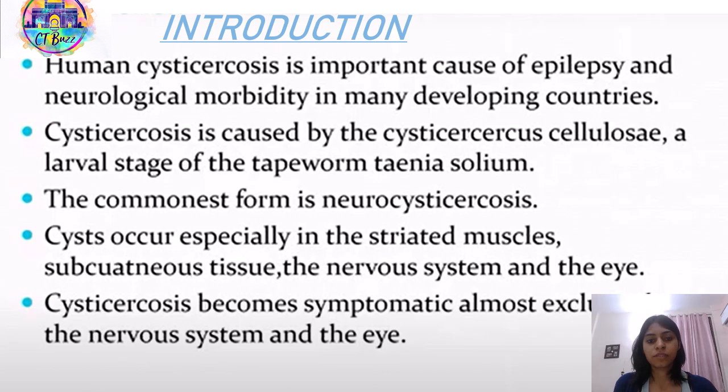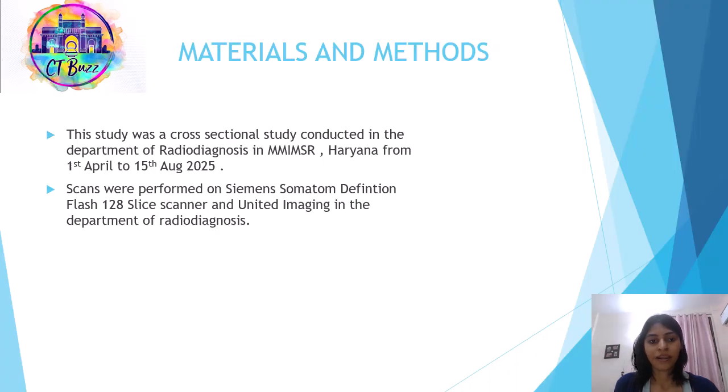Human cysticercosis is an important cause of epilepsy and neurological morbidity in many developing countries. Cysticercosis is caused by the Cysticercus cellulosae, a larval stage of the tapeworm Taenia solium. The commonest form is neurocysticercosis. Cysts occur especially in the striated muscles, subcutaneous tissue, the nervous system, and the eye. Cysticercosis becomes symptomatic almost exclusively in the nervous system and the eye.